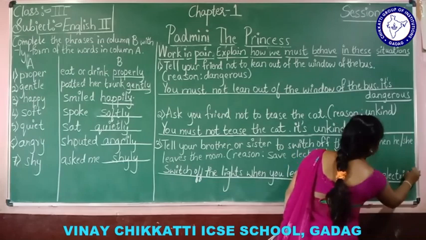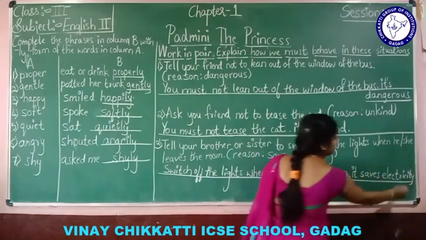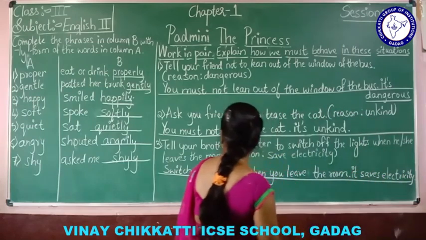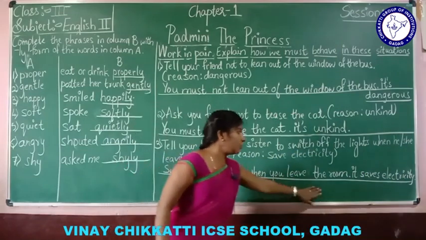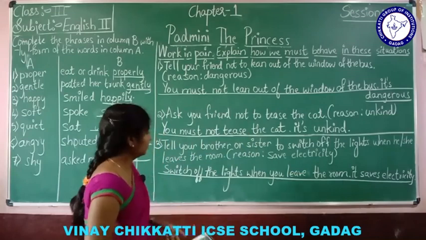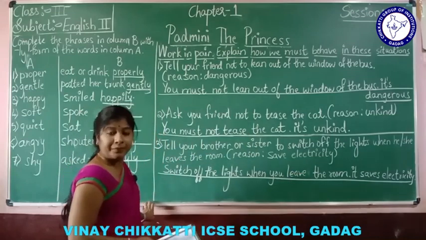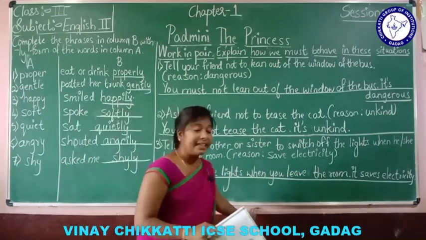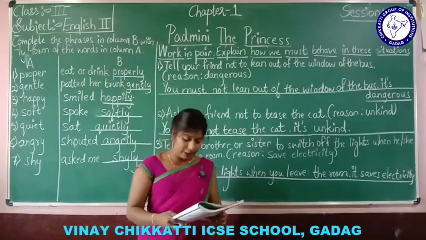Okay, understood? See, switch off the lights when you leave the room, it saves electricity. Understood, students? Okay, so the next part will continue.